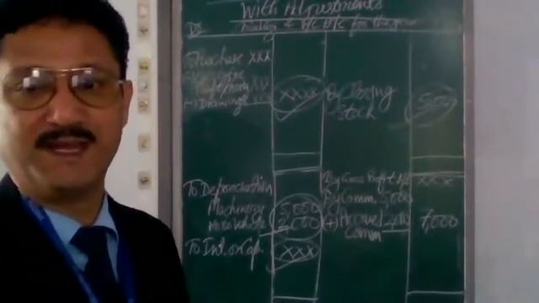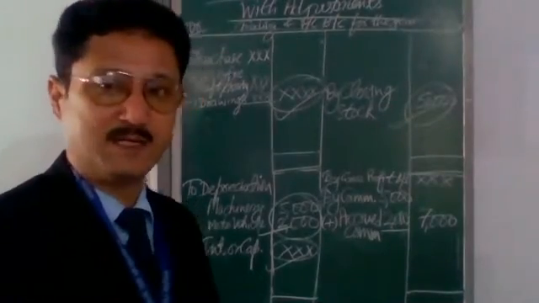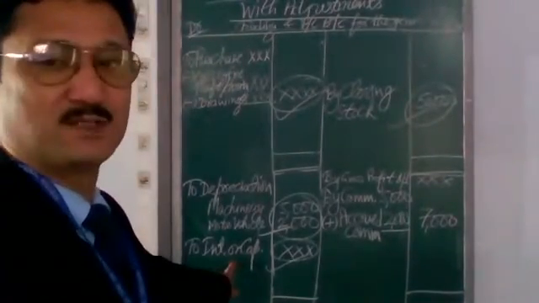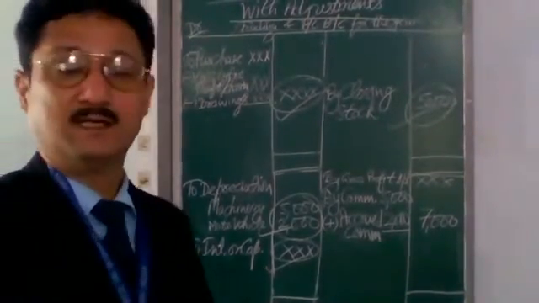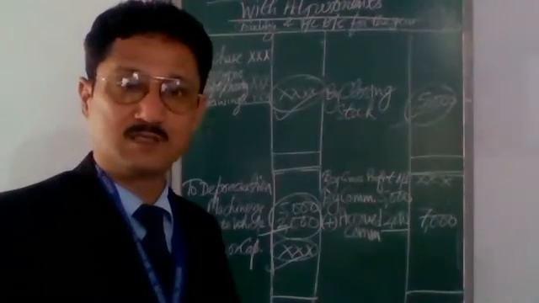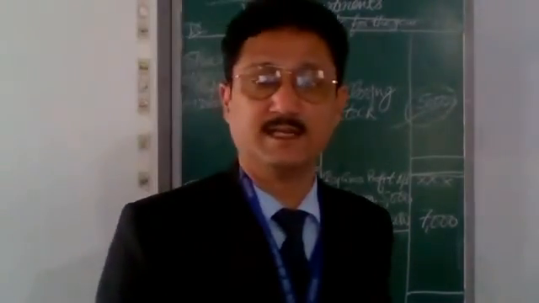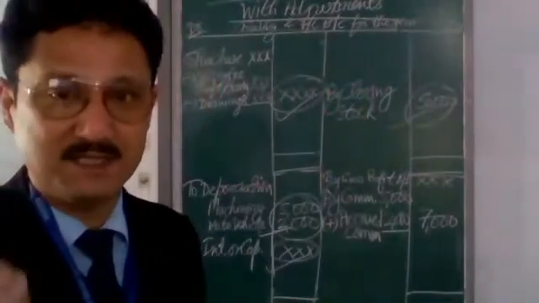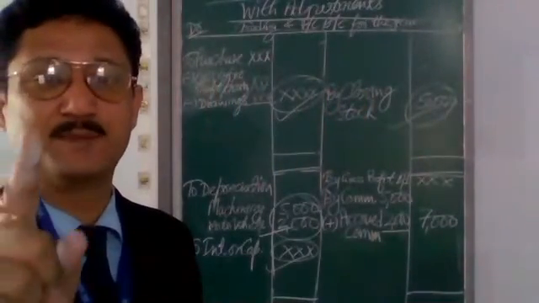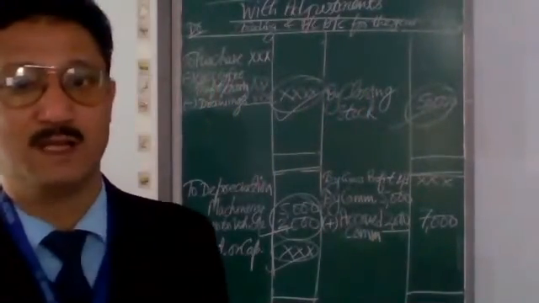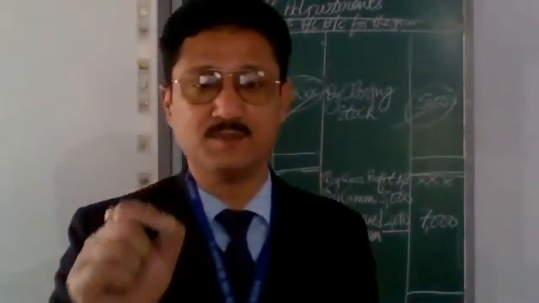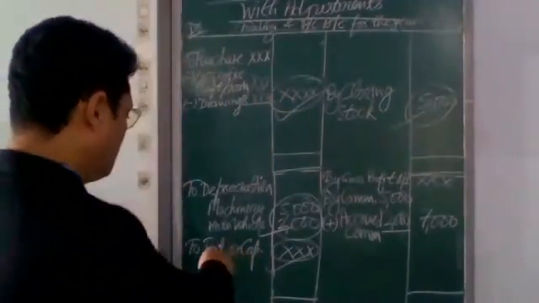So the firm needs to pay interest on capital. Interest on capital is an expense, so it will be shown in the debit side of the profit and loss account, and it will also be recorded in the balance sheet, liability side. It will be subtracted from the capital.